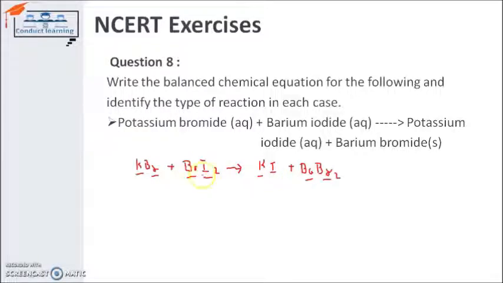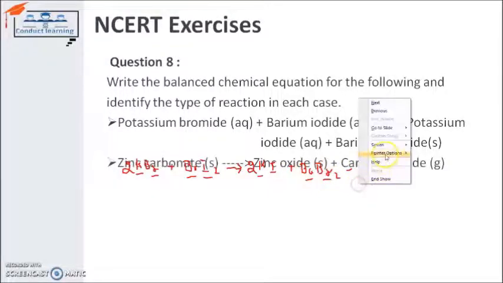So to balance it, if I write down 2 here, now the bromine will be balanced, but potassium is left to be balanced because potassium has now become 2. So if I want to balance it, I will write down 2 here. Now the potassium atoms will increase to 2 on the product side, and it will become the same as on the reactant side. And if I check the iodine, it is also 2 now on the product side, which was earlier 1. So now it is also balanced when we look at the chemical equation. So this is a balanced chemical equation.